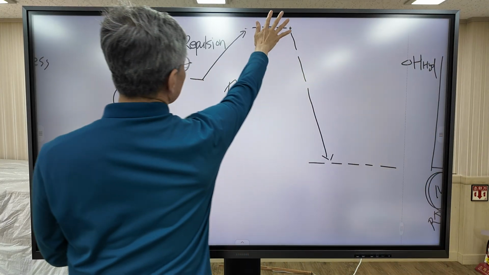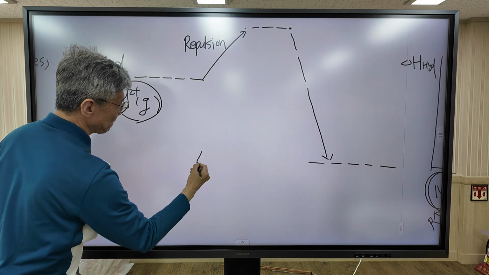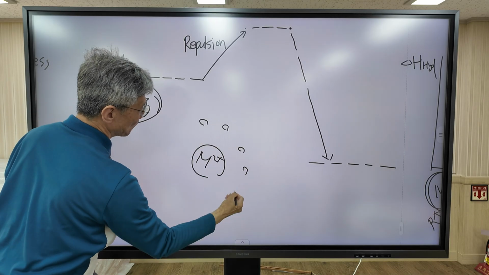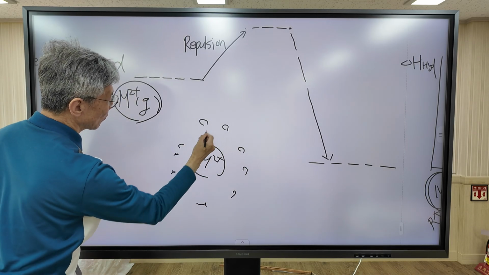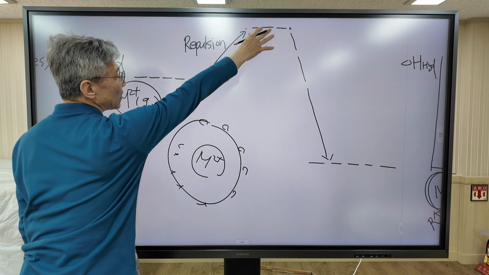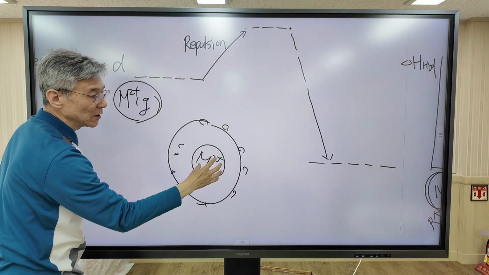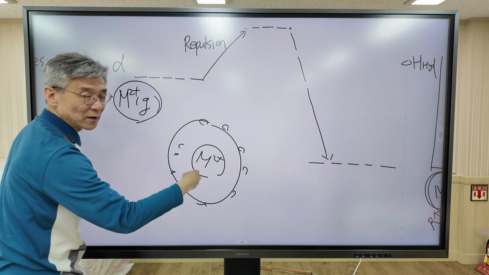When I explain this level, this level corresponds to this situation in which ligand approaches the metal ion in a spherical symmetry.